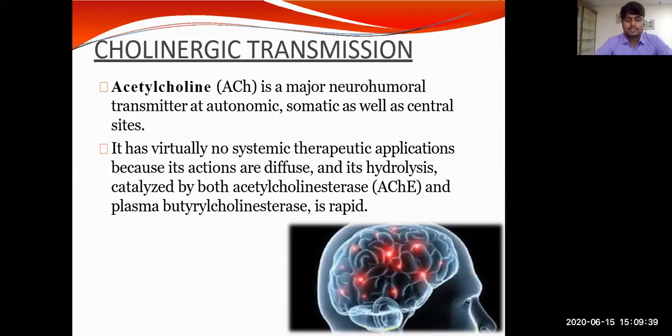Acetylcholine, whose short form is ACh, is a major neurohumoral transmitter at autonomic, somatic as well as central sites. Okay. So what do we mean by neurohumoral? Humoral means a chemical substance, and neurohumoral means it is a transmitter of the impulse.